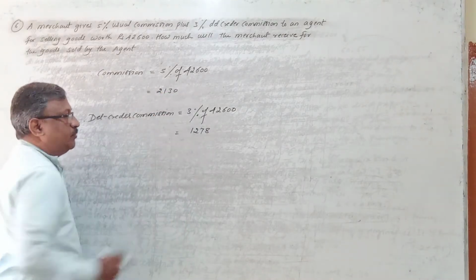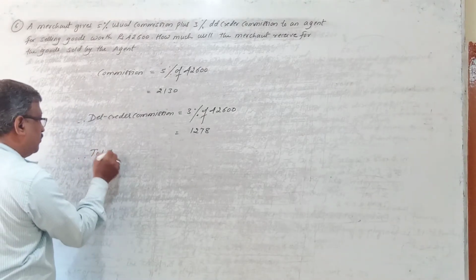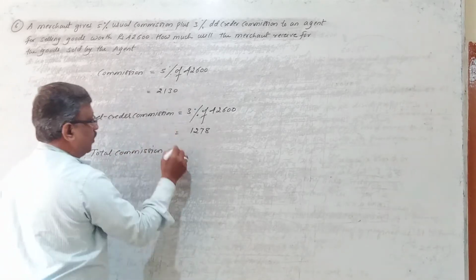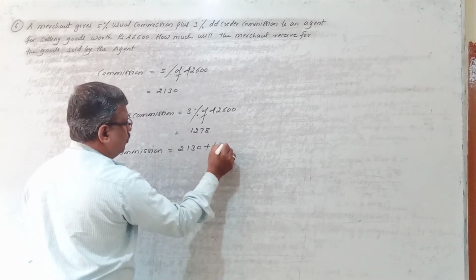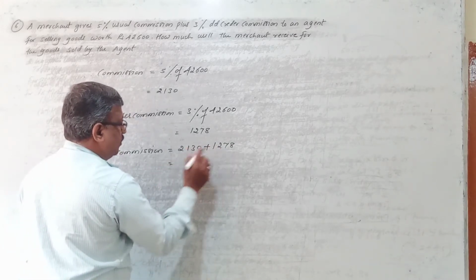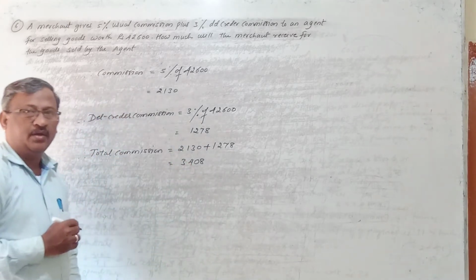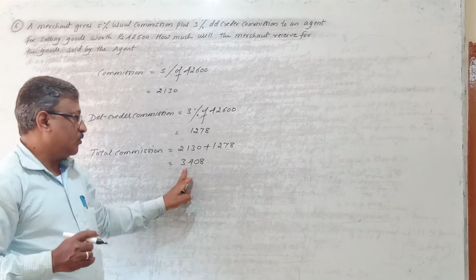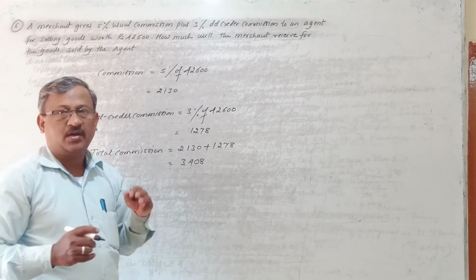So totally how much commission is being charged? That total commission you have to calculate. So now we calculate the total commission. So total commission equals this usual commission 2,130 plus this extra commission 1,278 rupees. So totally he will charge how much? So it is 3,408 rupees. So the merchant will have to pay 3,408 rupees commission to the agent for selling as well as for collecting.